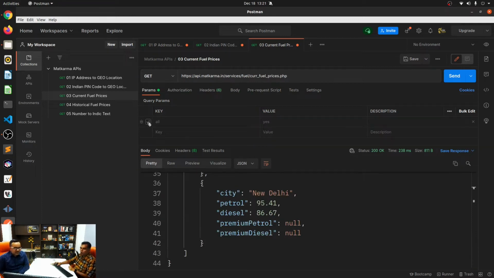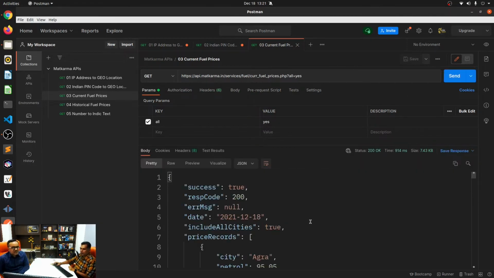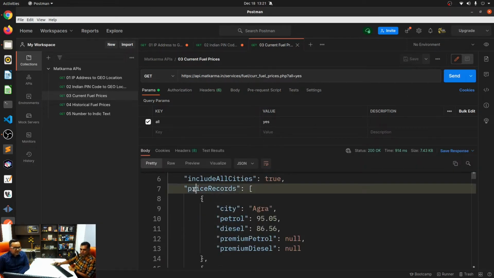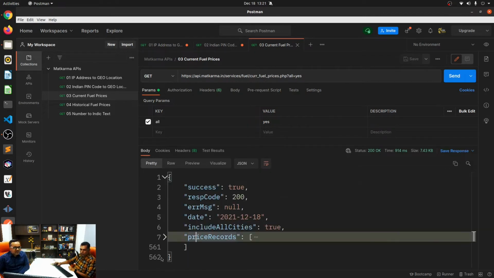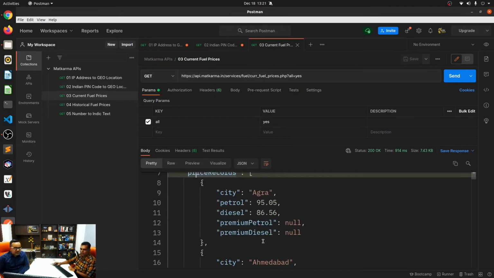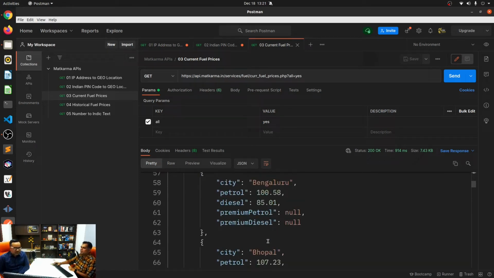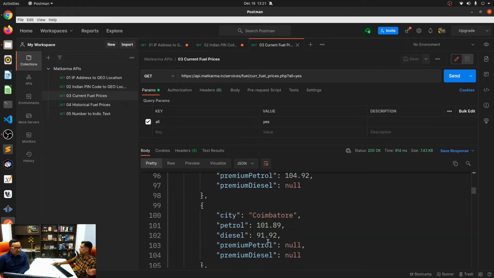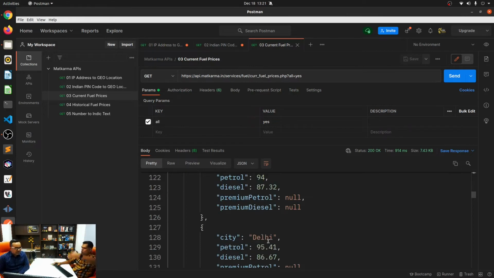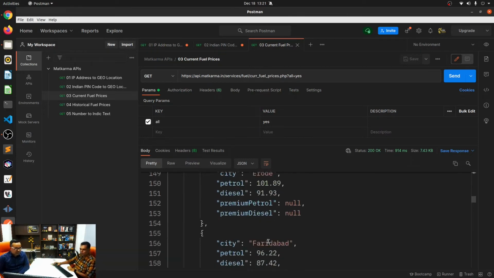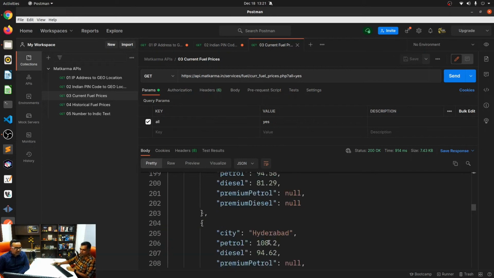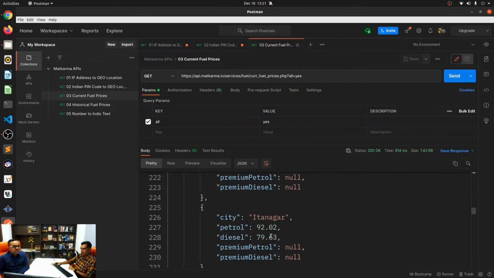But if you wanted it for all of the cities in India, you can just say all and say send, and it will tell you for, I think, about... Is there a way to count how many records are there inside this price count? I don't think so, right? But anyway, Postman isn't recording that. But this will basically cover all of the cities in India, from north to south, from east to west. All of the cities are essentially covered. I remember this. It's between 80 and 130 cities it'll tell.